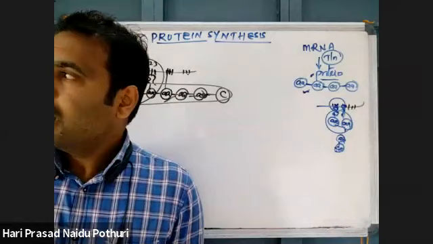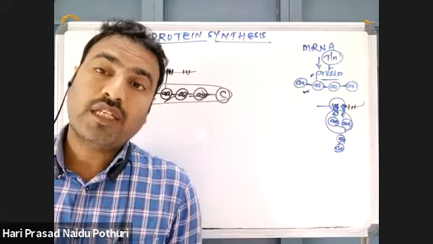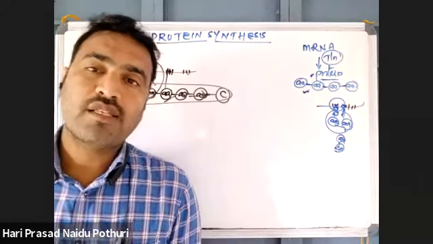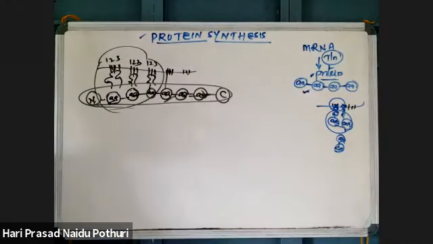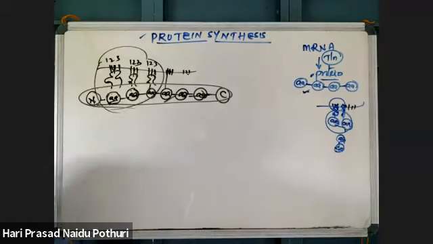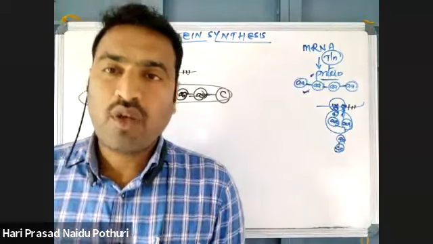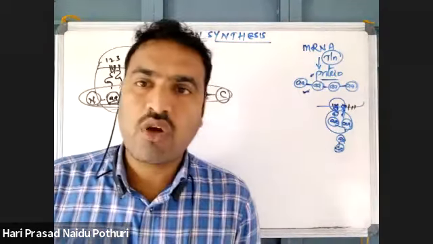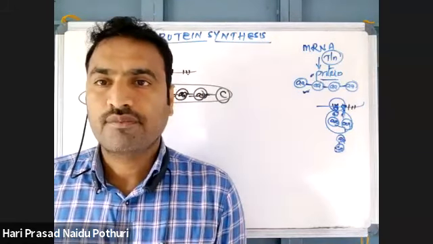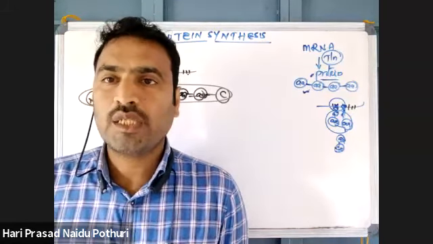Then that tRNA has a 3' hydroxyl group followed by the CCA-OH group. To the CCA-OH group of the tRNA structure, there is addition of an amino acid. That addition of amino acid to tRNA is called charging of tRNA or acylation of the tRNA molecule.